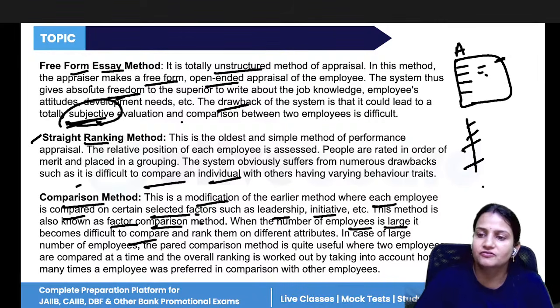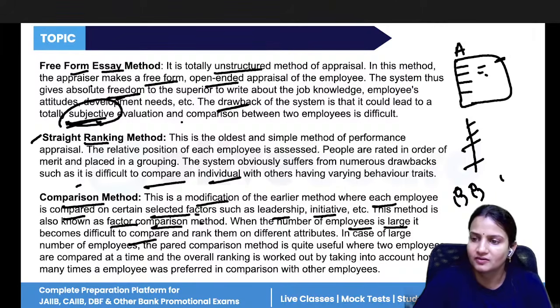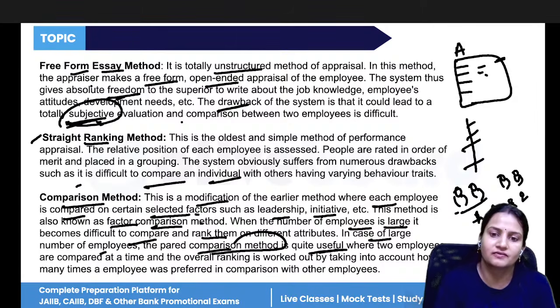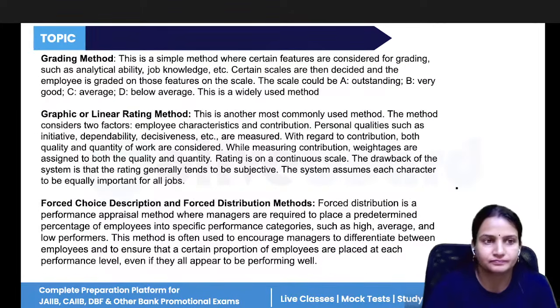Then in that case, we make pairs of the employees and then we do the comparison. So in case of a large number of employees, the paired comparison method is useful.